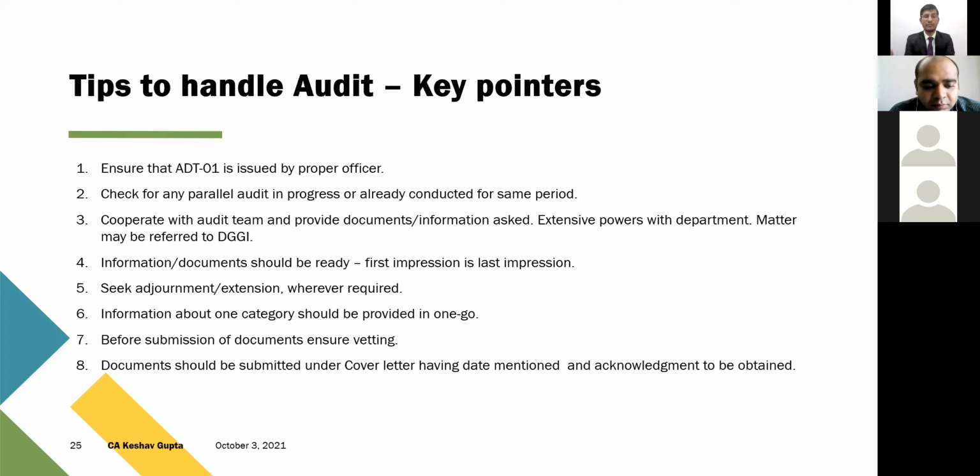DGGI is the intelligence department, and when information is received, they are very proactive, planning and conducting searches. I'm sure you know that all the big frauds, 7,000 crores here in Delhi and everywhere, were identified by the DGGI team only. The most active team when it comes to revenue intelligence is DGGI only, as of now, not even the state.